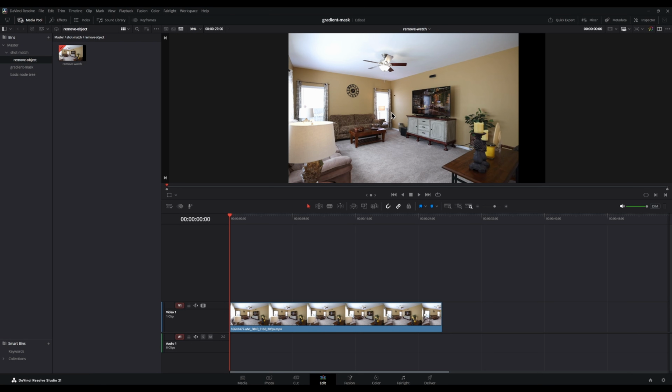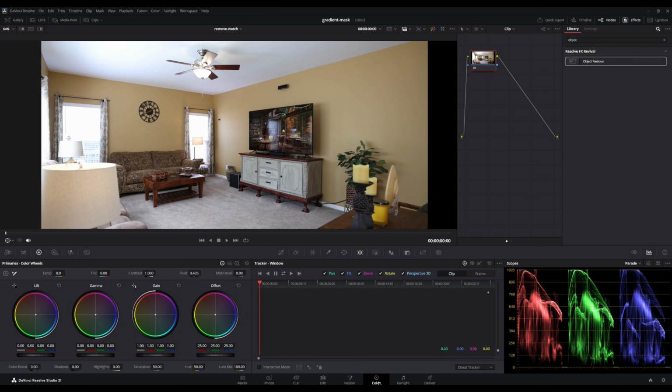Today we are going to remove this wall clock from this clip. Let's go to the color page. Now let's create a new node. Press Alt and N. This is our new node.